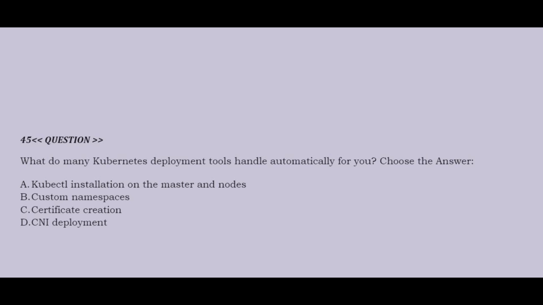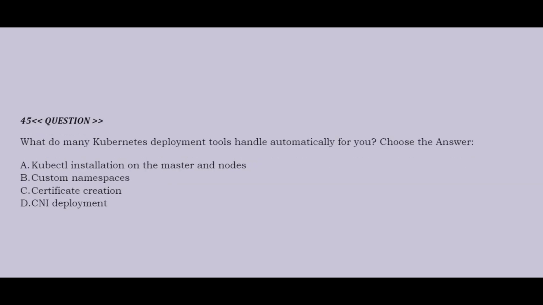Question is: what do many Kubernetes deployment tools handle automatically for you? Option A, kubectl installation on the master and nodes. Option B, custom namespaces. Option C, certificate creation. Option D, CNI deployment.